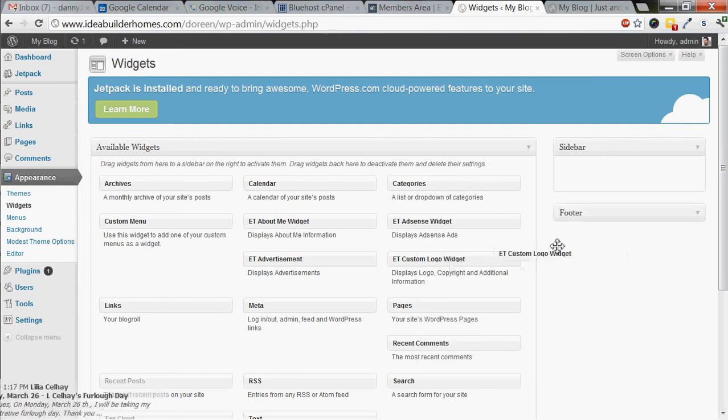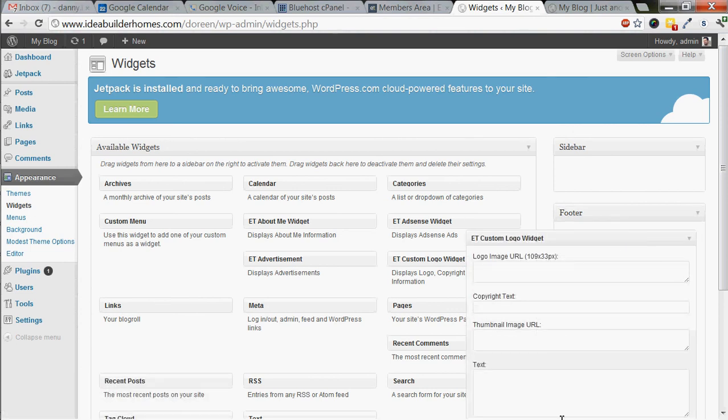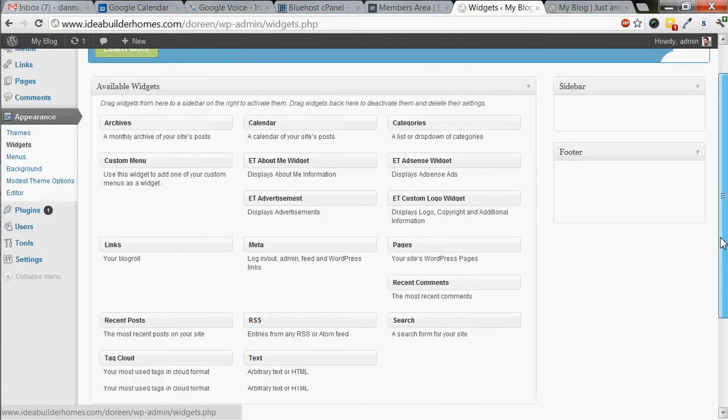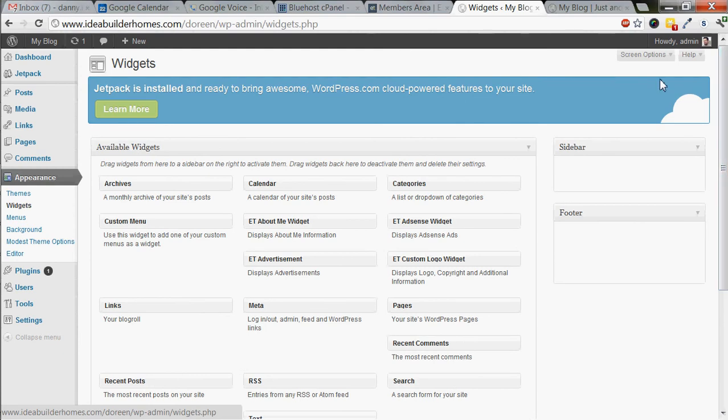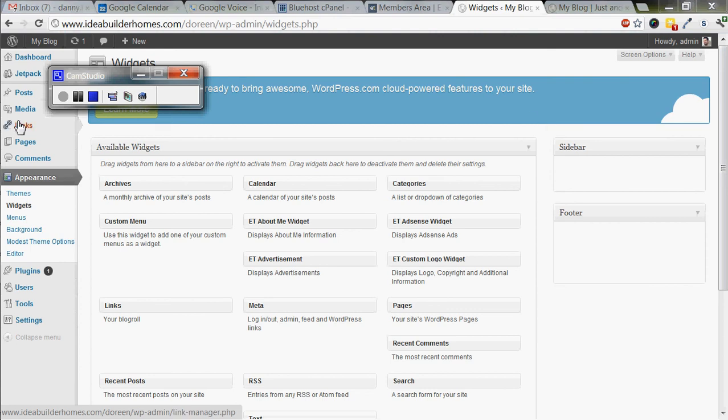Or we take that and we can put it in the footer as well. So just take it over there, drag it in. If I input all this information, then I don't even have to save from here. It'll automatically do it on its own. That's just enough to get you started, and we will be scheduling some sort of follow-up here to ensure that you can make real progress.